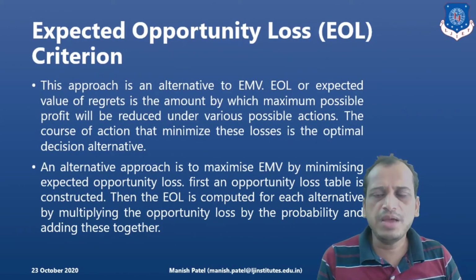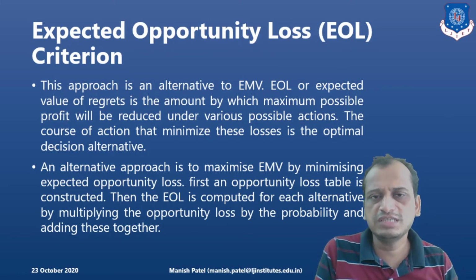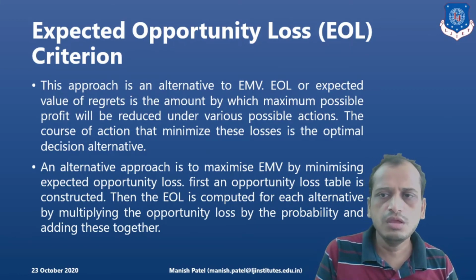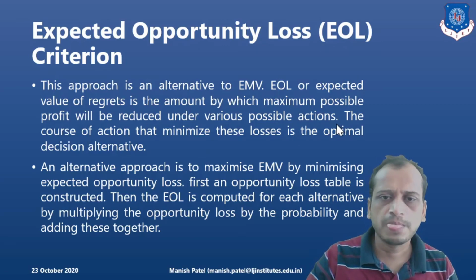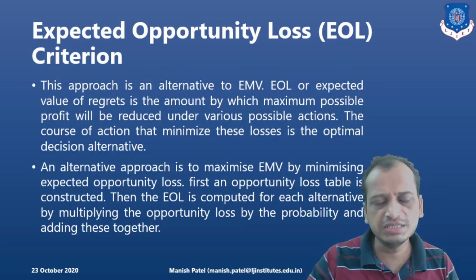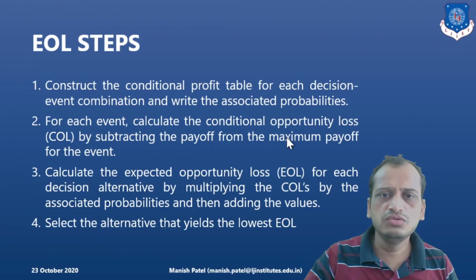In the case of expected opportunity loss, it is definitely an alternative, but you will get the same answer. What happens is, it is the value of regrets, or you can say the amount by which the maximum possible profit will be reduced under various possible actions. And the course of action which minimizes the loss, we will take that course of action. So let's look into an example. How do we do that?